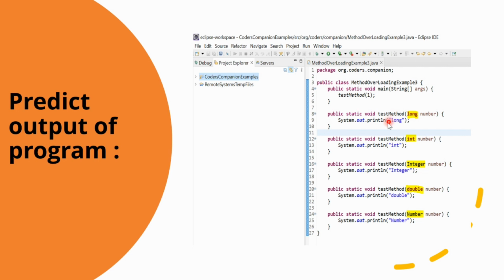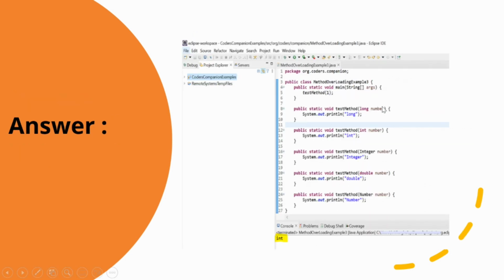If we remove int and long, then the output would be double, and so on. When I executed this on my system, I could see that the output was int. This is also an interview question asked to check how much knowledge you actually have of method overloading.